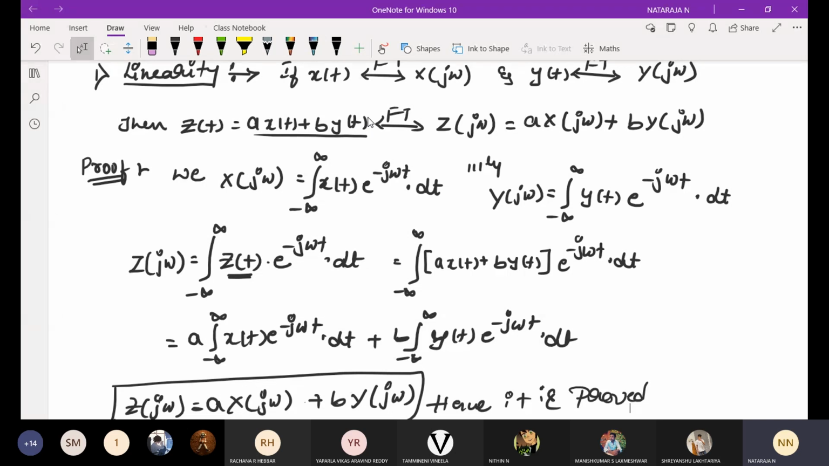If CTFS has 9 properties, DTFS 9 properties, CTFT 9 properties, DTFT 9 properties, Z transform 9 properties, 9 into 5, 9 fives are 45. If you know all 45 properties, definitely you will get 35 marks. 100%. 45 into 6, you calculate. That is the weightage of the properties. If you know properties, you can easily solve the problems also.